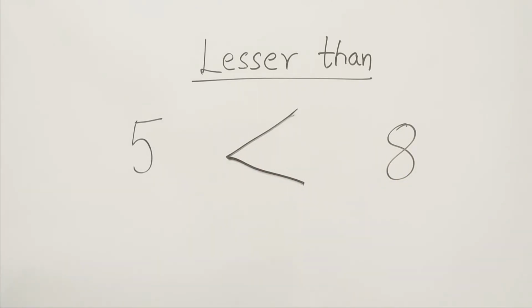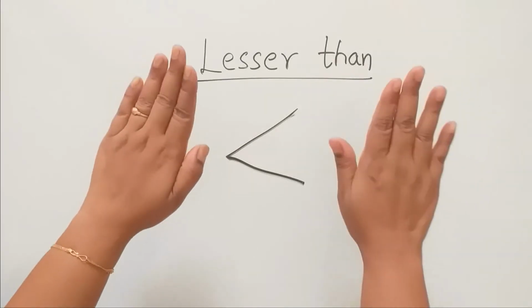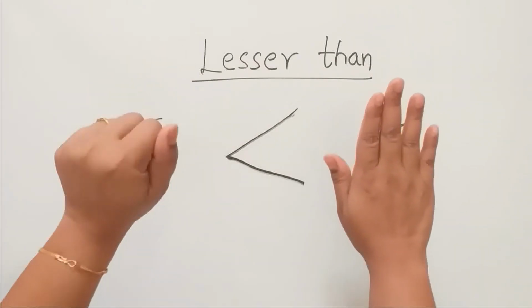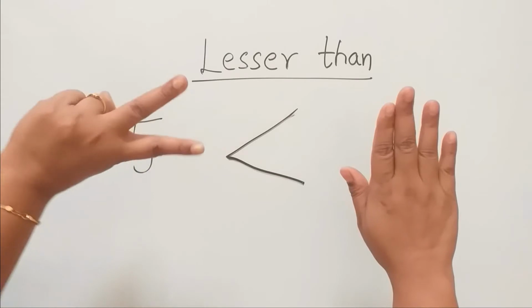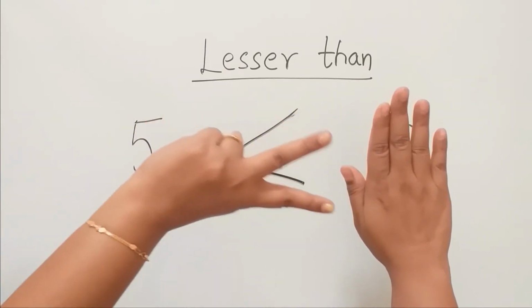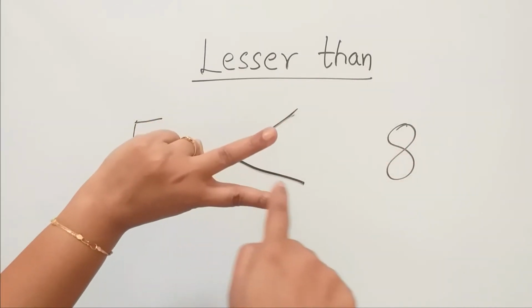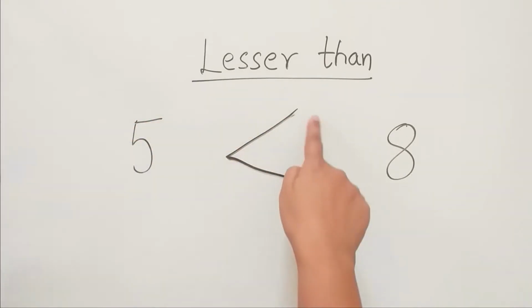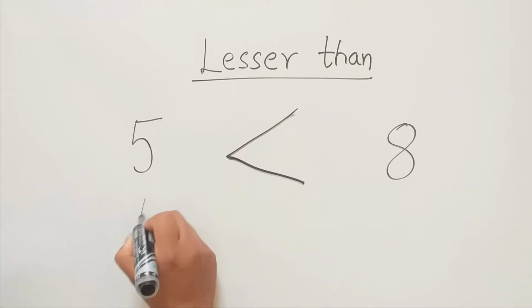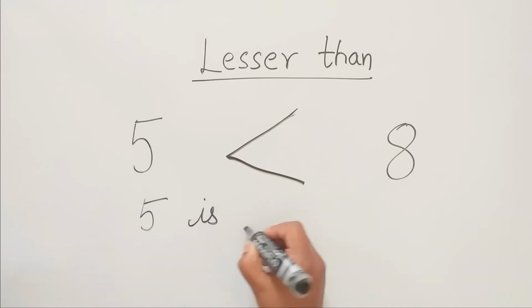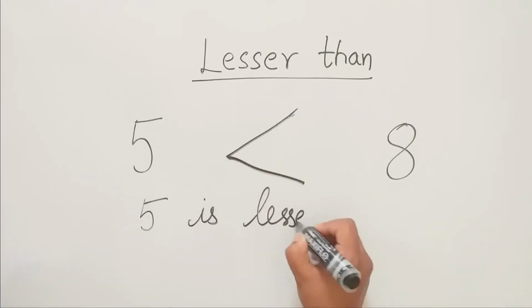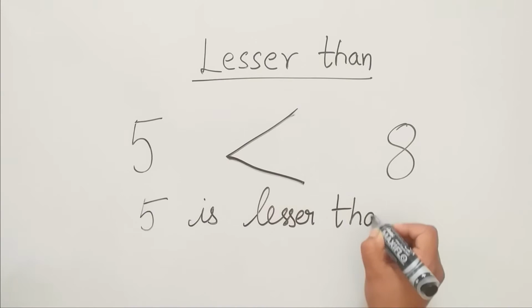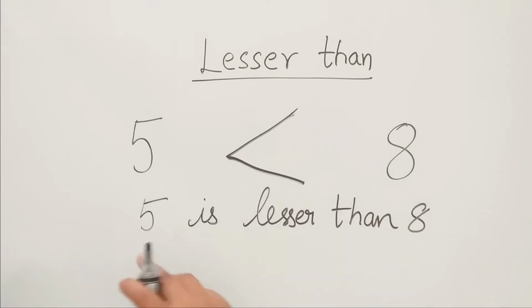Can you see, children? I have my left hand, I have my right hand. Now I am going to take my left hand and point towards my right hand. Can you see the sign here? This sign is known as lesser than. Lesser than. So how will we write? We will write 5 is lesser than 8. 5 is lesser than 8.